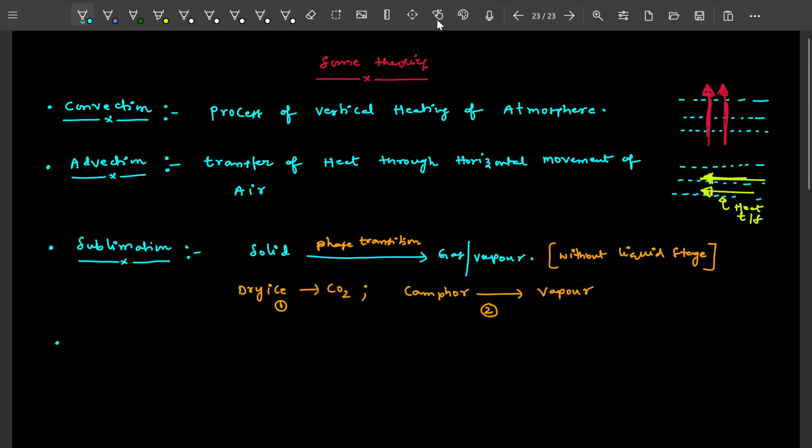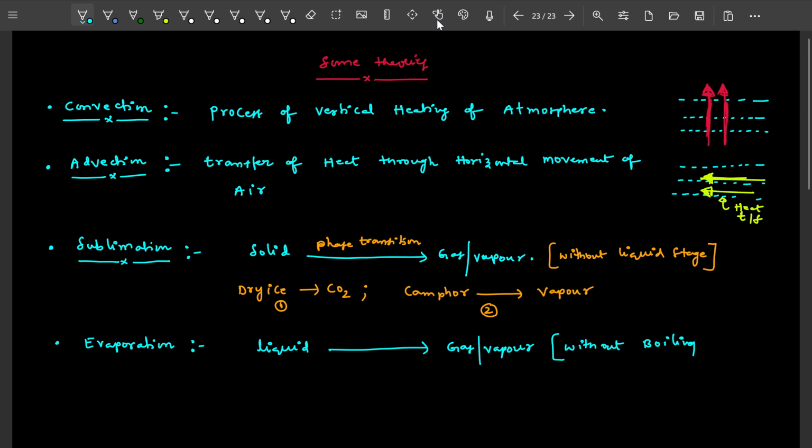The next one is evaporation. What does evaporation mean? Here a liquid is directly converted to gas or vapor, that is, without boiling.